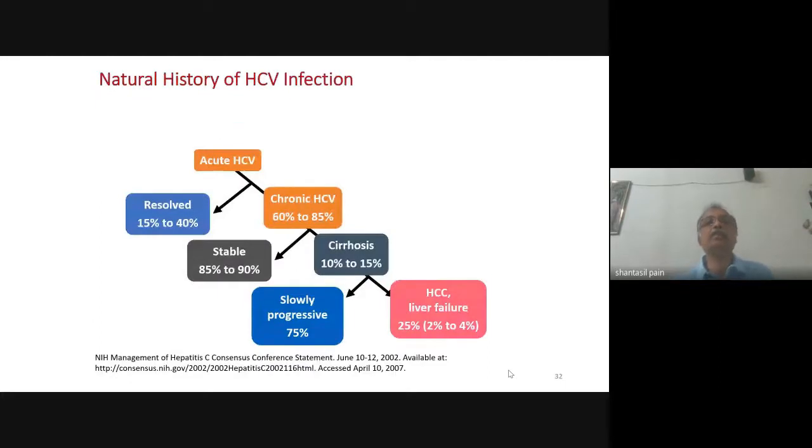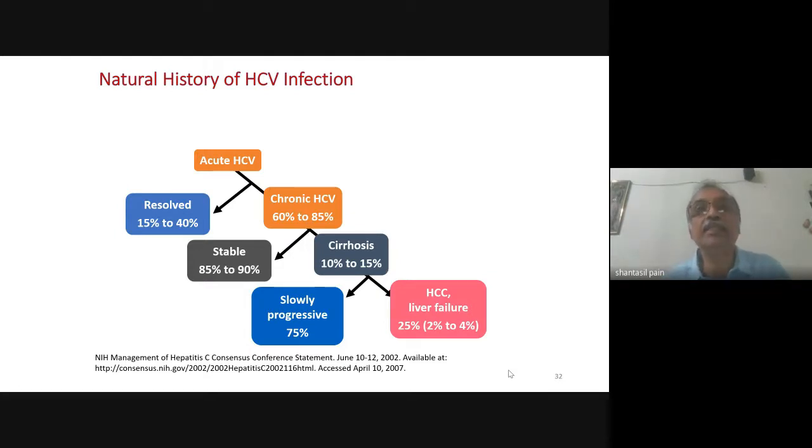Now, this is the natural history of hepatitis C virus infection. After an acute hepatitis C virus infection, there will be spontaneous resolution in 15 to 40%, but in the majority there will be chronic infection. So after an acute hepatitis B infection in an adult, the majority clear and chronicity is less, but after an acute hepatitis C, chronicity is much more.